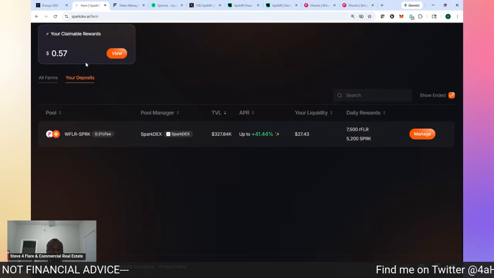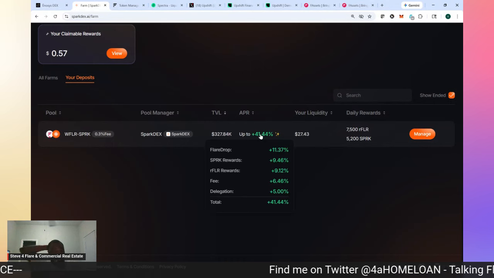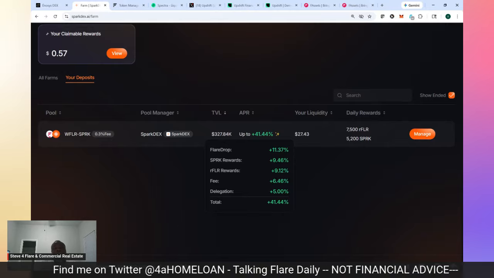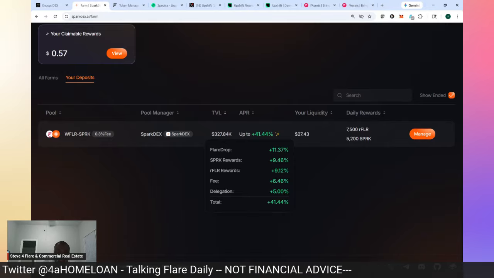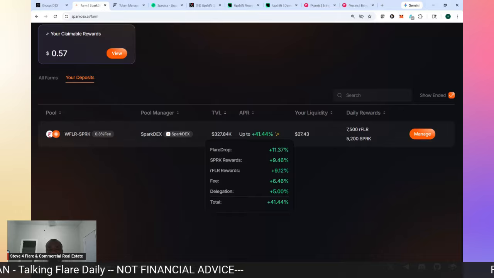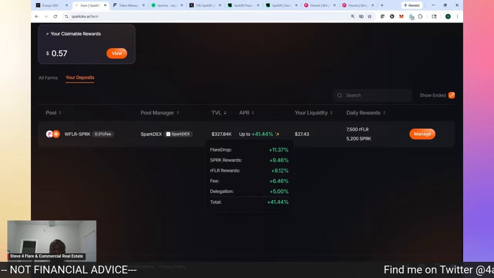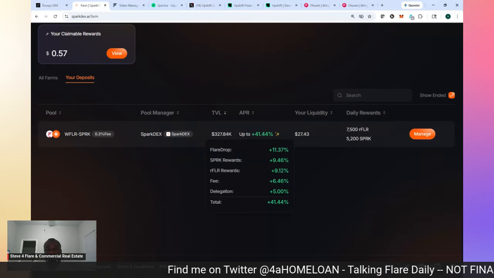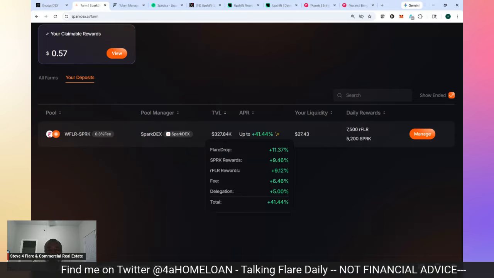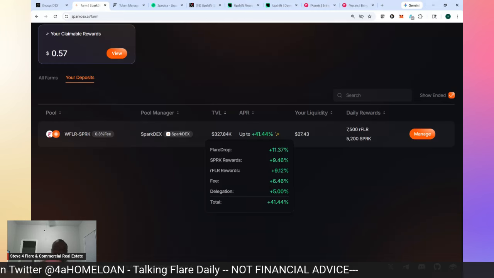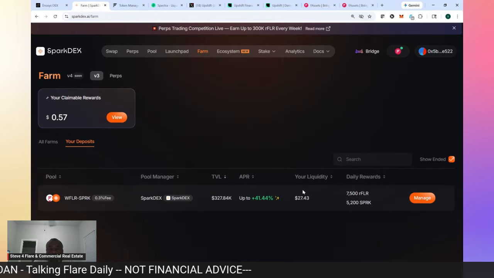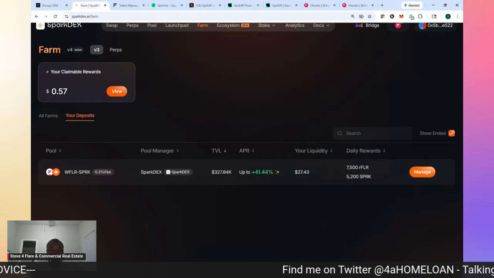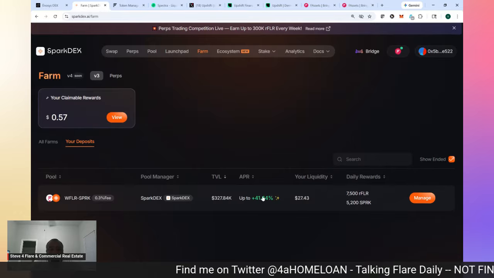So the biggest reason why I'm doing this is because it's paying out in RFLR. So I'm taking the free yield that they paid me for staking Spark token. I'm getting paid in FLR. I'm getting paid in SPRK. I'm taking that and putting it back into the LP pool. As long as this is continuing to pay good yield, 41%, 9% of that is RFLR, as long as it continues to pay in that, then I'm going to continue circling that yield back in and horizontally growing my stack, right? Horizontally growing my stack. So I'm going to add to this position. I can't do it right now, but I'm going to add to this position. And there you go.